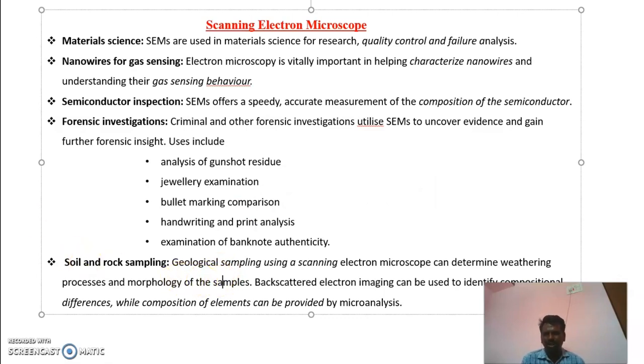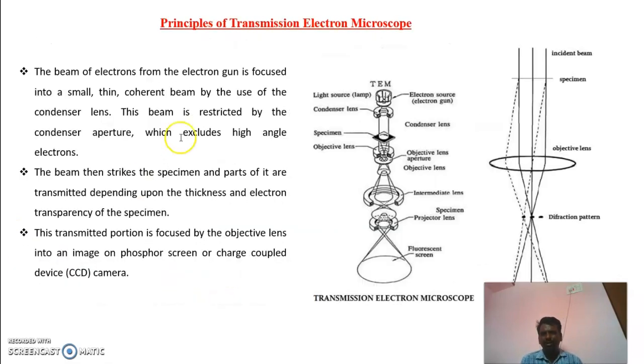Next, we are going to discuss the principles of the transmission electron microscope. In the transmission electron microscope, the electron gun is placed at the top of the column. This electron gun releases electrons. Condenser lenses are used to focus the incoming beam towards the surface of the sample, and one portion of that incoming electron beam is transmitted through the sample. The transmission depends upon the thickness of the specimen.